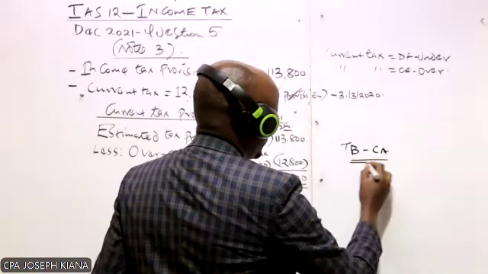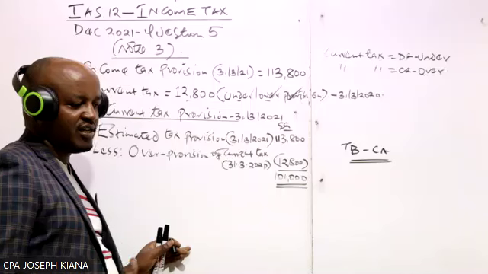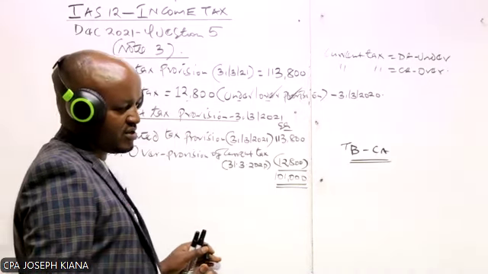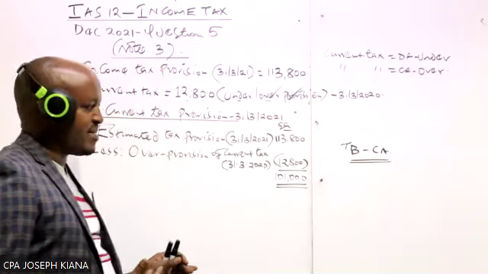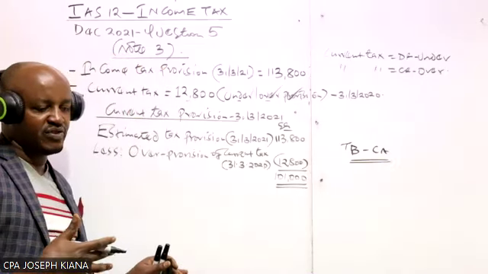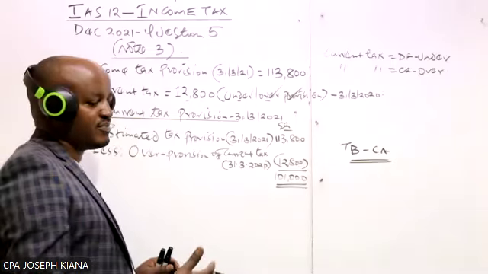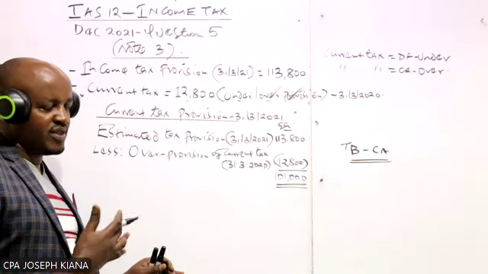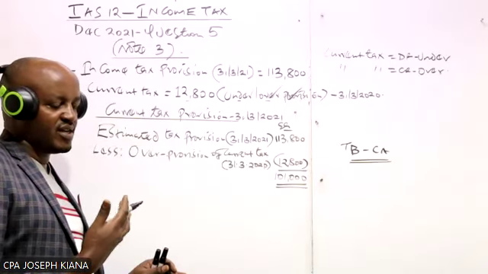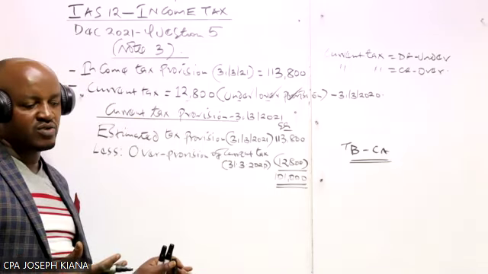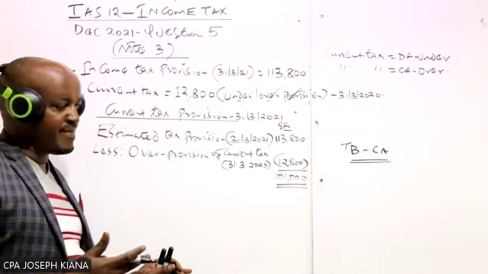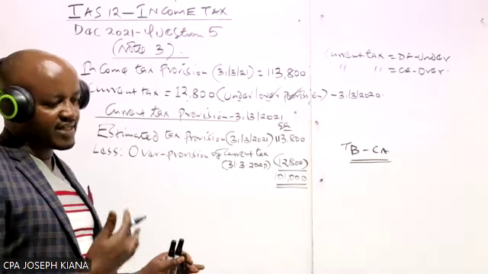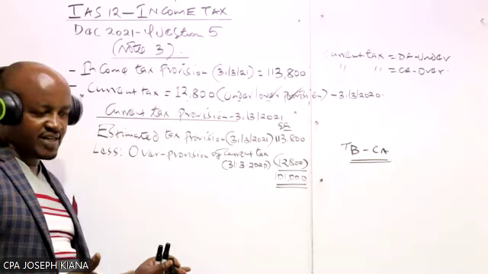So what is the name given to the difference between tax base and carrying amount? Net asset is basically asset minus liabilities.